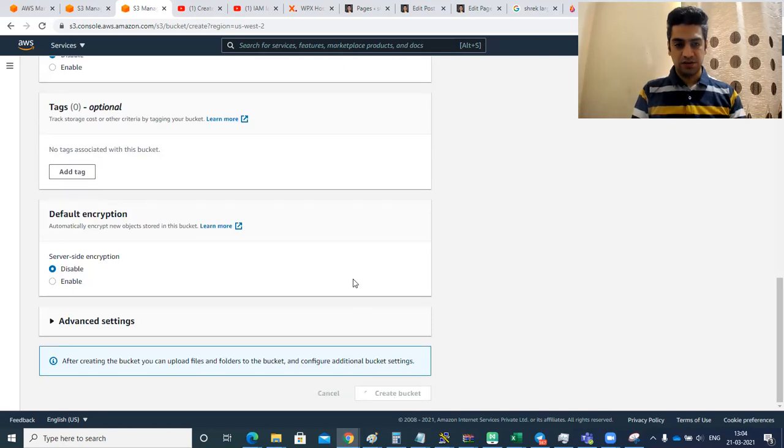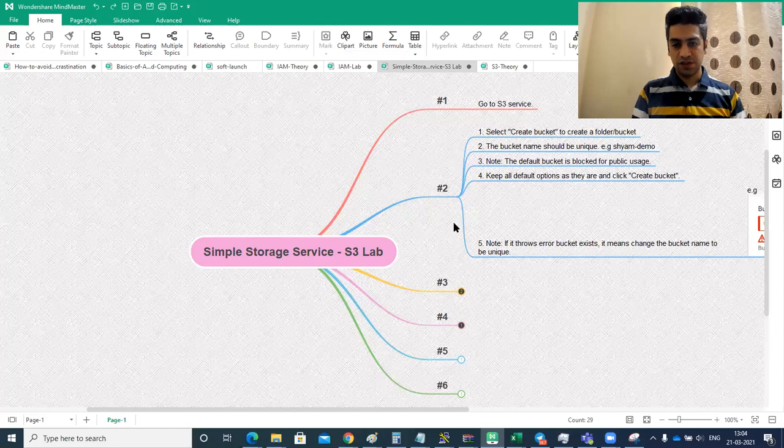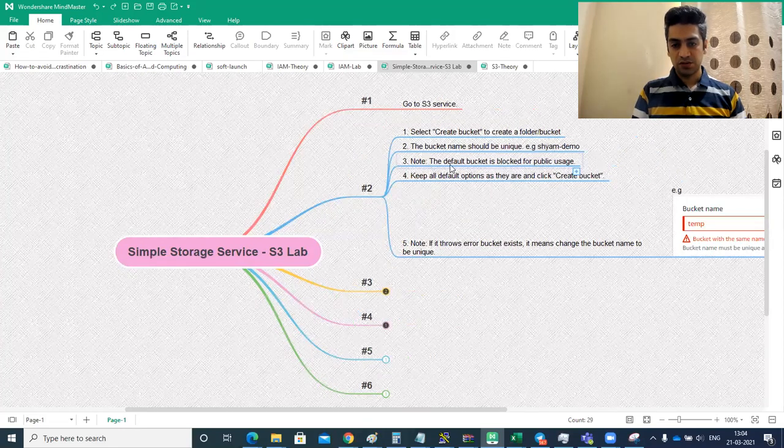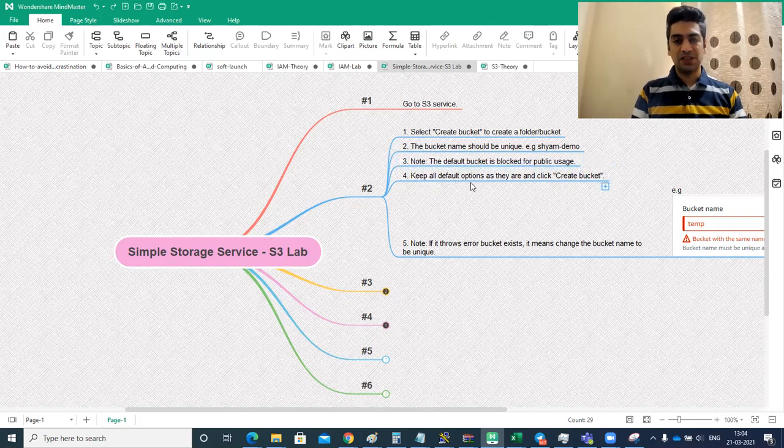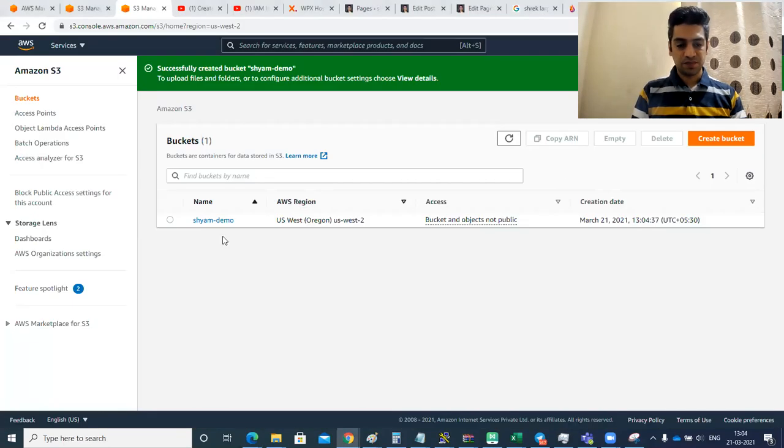Let's also go through different steps. Note the bucket is blocked for public usage. I showed you that the block checkmark was on. That means it is blocked for public, like public cannot access it. Keep all default options as they are and click create bucket, which is what we just did. So the sham-demo bucket is ready.